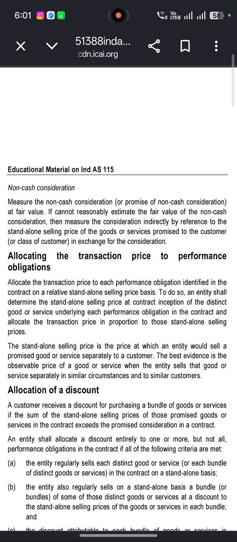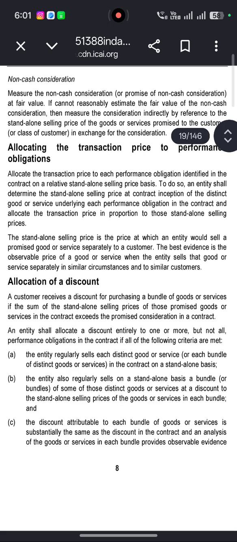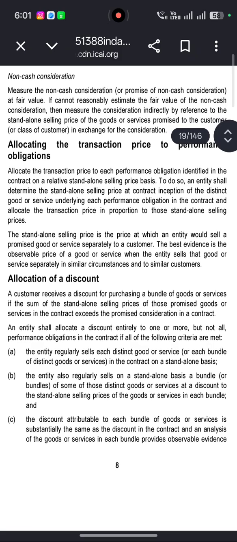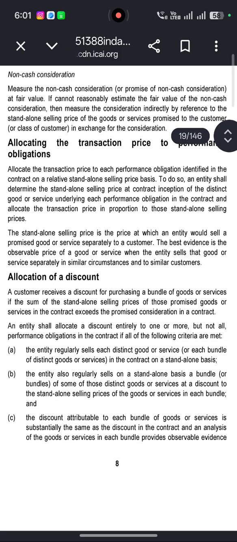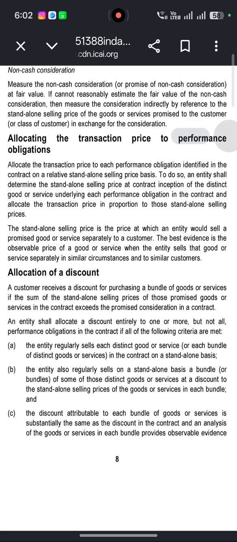Allocating the transaction price to performance obligations. Allocate the transaction price to each performance obligation identified in the contract on a relative standalone selling price basis. To do so, an entity shall determine the standalone selling price at contract inception of the distinct goods or services underlying each performance obligation in the contract, and allocate the transaction price in proportion to those standalone selling prices.